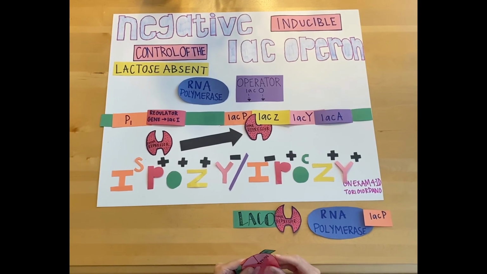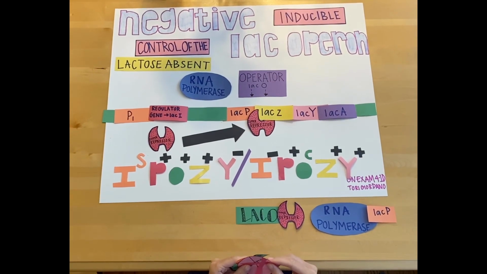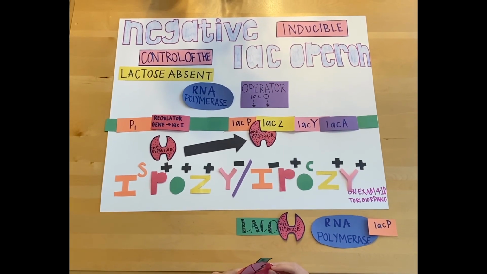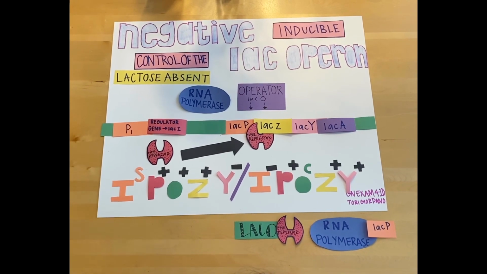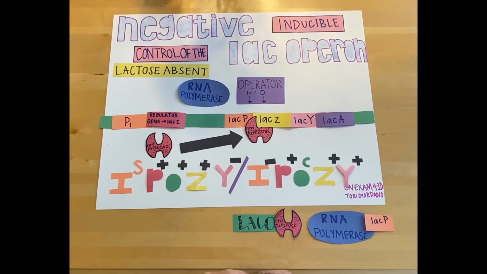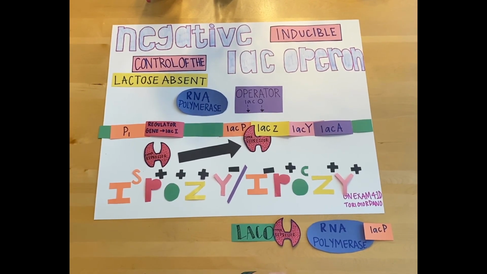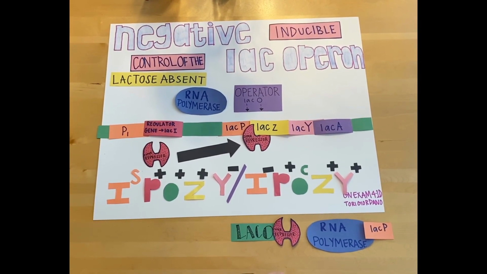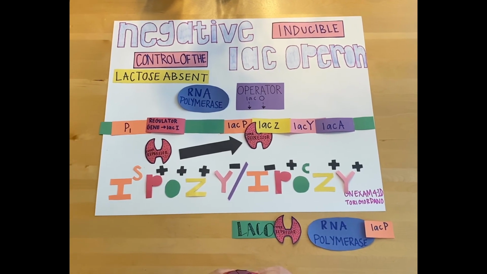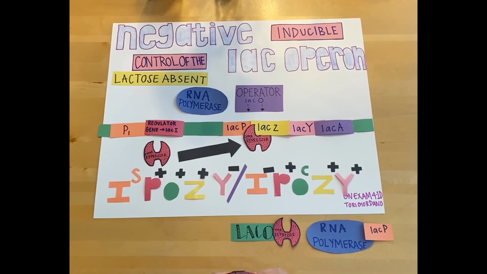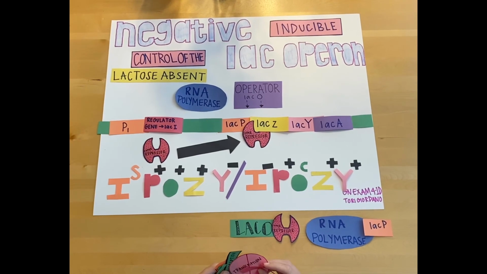This mutant genotype is a partial diploid, meaning the cell is diploid for just this one lac operon section. For this example, lactose is absent. In this genotype, we have a superrepressor labeled as I-S. The superrepressor cannot be turned off and can bind to both operators. The superrepressor will repress on both pieces of DNA, whether lactose is present or absent. There is also a non-functional repressor and an O-C.